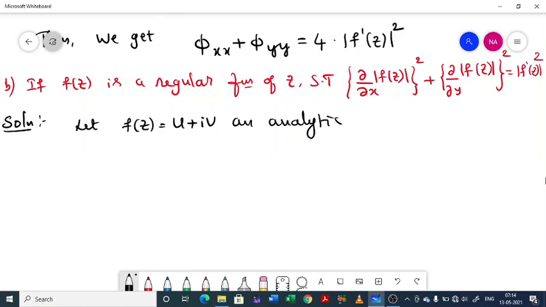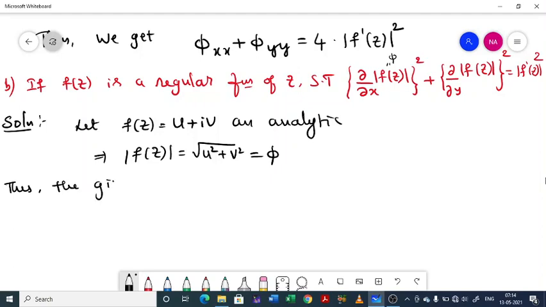Now here we have mod f of z, right? So we have to take this as phi. How can we simplify that statement? This implies mod f of z equal to square root of u square plus v square, that I'll take as phi.